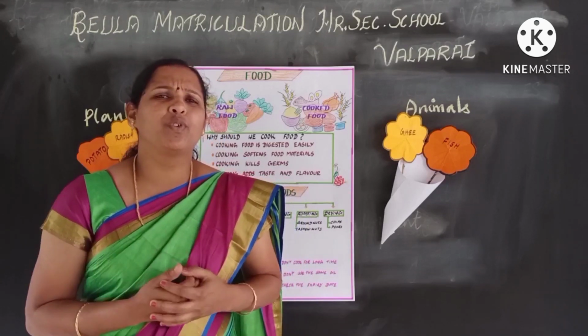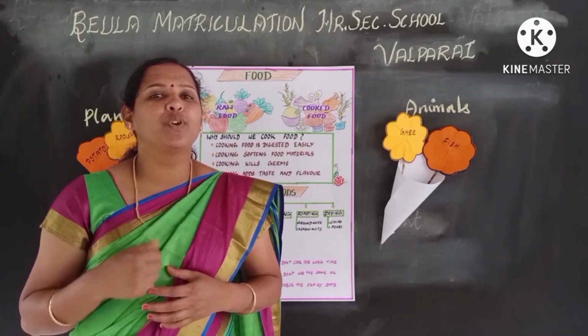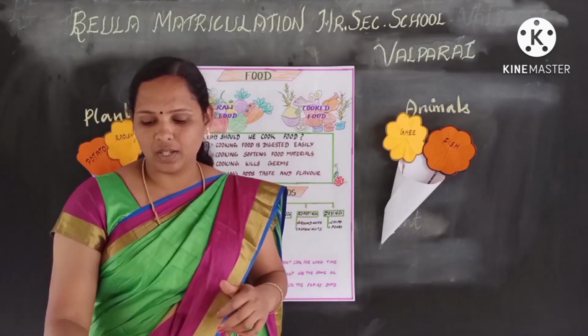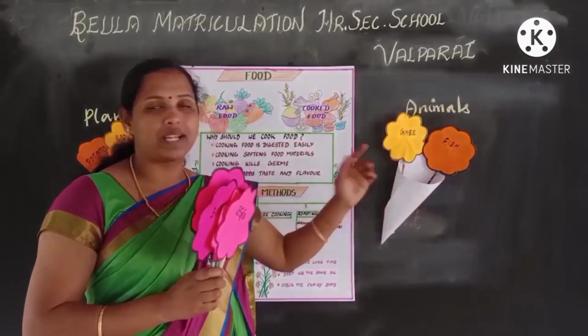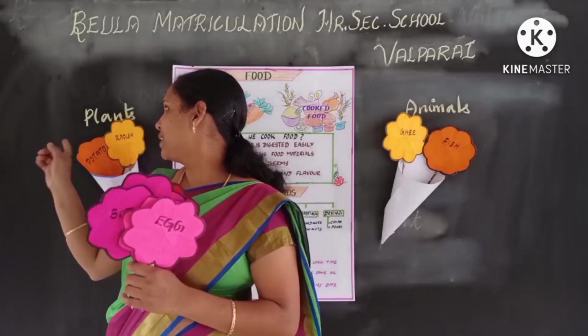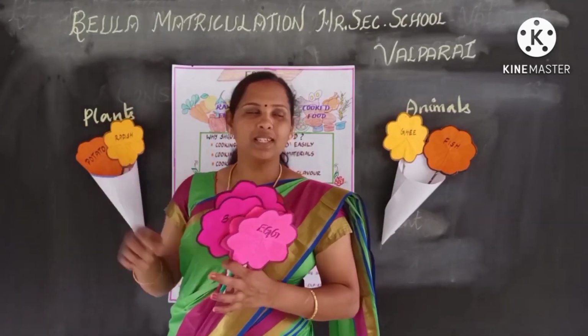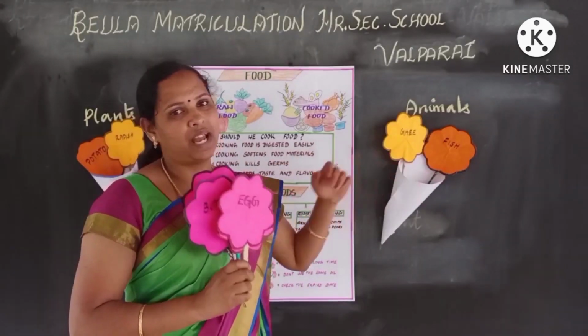Okay, first food. So where do we get food? From where are we getting food? We get food from plants and animals. Let us start with an activity. I have a few cards in my hand and I have two baskets too. This basket is for food obtained from plants and this one is for food obtained from animals.